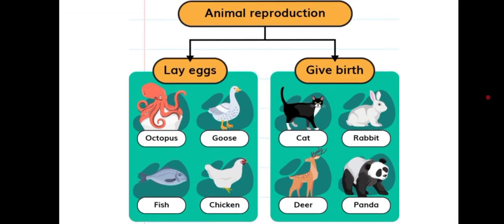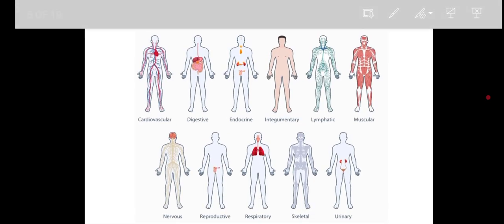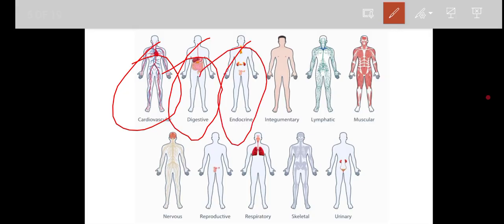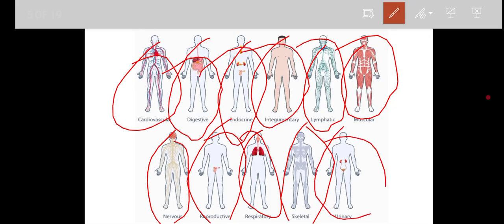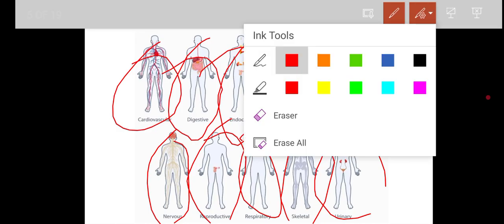Now come to the other concept. Now let's enter the main content here, right. In a human body, normally we have so many types of organ systems, right. So the first one is the cardiovascular system or the transporting system. Second one is the digestive system. Third one is endocrine, and integumentary, lymphatic, muscular, nervous, reproductive, respiratory, skeletal, and urinary, or we say the excretory system, right.